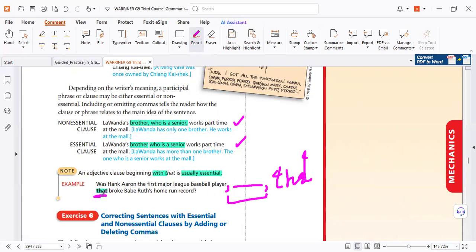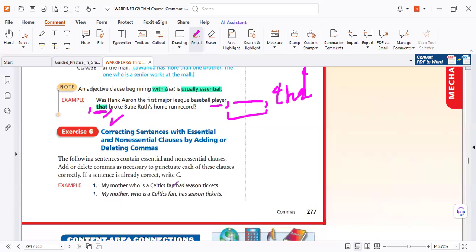So he uses that as a relative pronoun. And remember, that means who, and that means which, both. So player is human, so it can be who. But here he uses that. Why? It's essential, so no commas before that or after that. That's why. And don't be surprised, the test maker can play with your mind. Two commas before and after? Wrong. No punctuation, by the way.